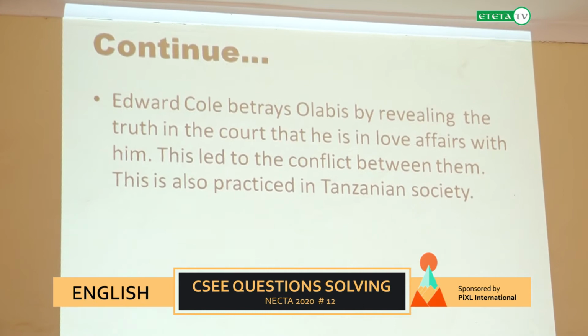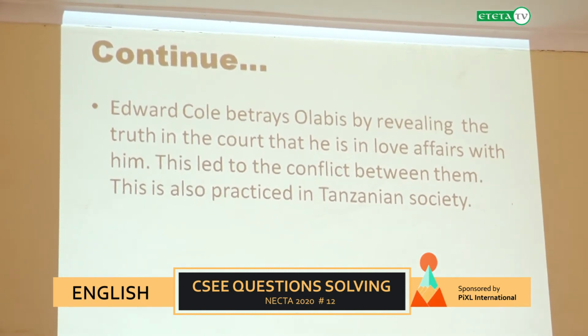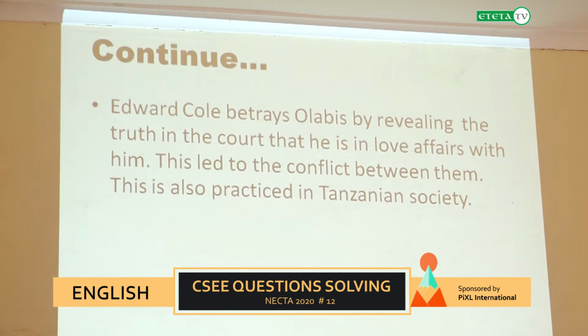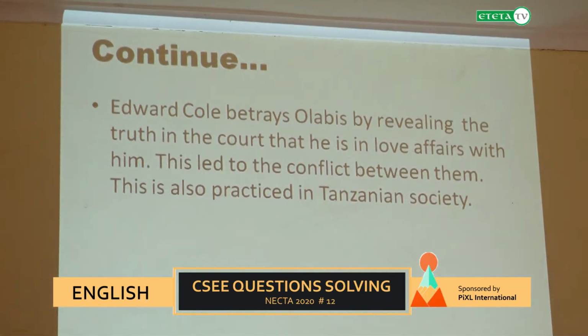In the same book, in The Unanswered Cries, Edward Cole betrays Olabis. That is betrayal. Edward Cole betrays Olabis. How? By revealing the truth in the court that he is in a love affair with Olabis. So number one is the betrayal. How did that betrayal happen? Edward Cole and Olabis were friends, boyfriend and girlfriend. They had their own love. They engaged in love affairs.